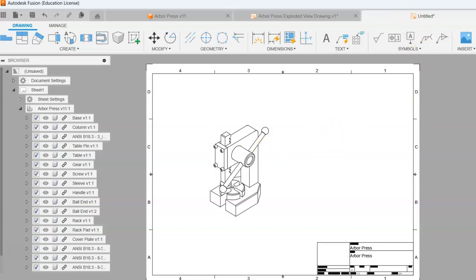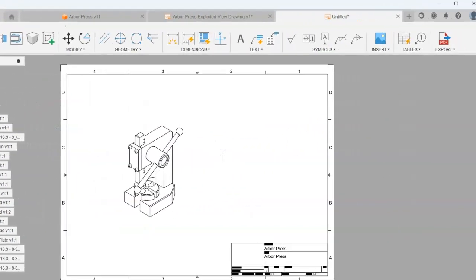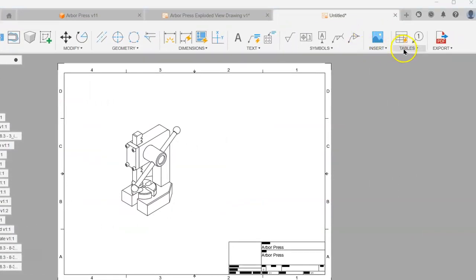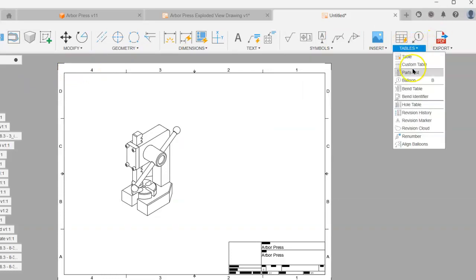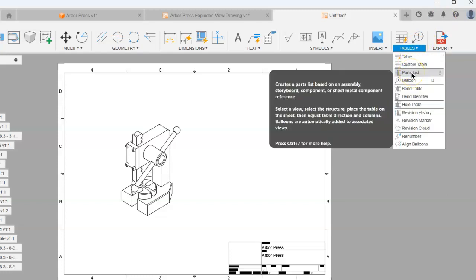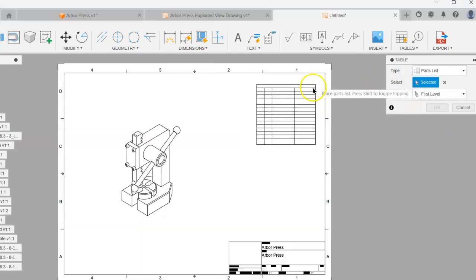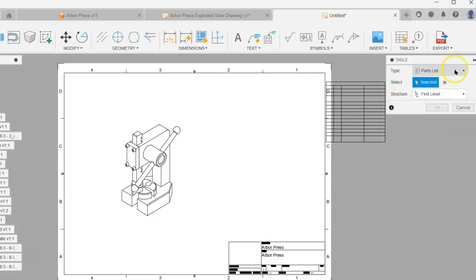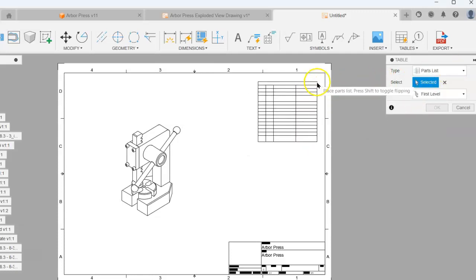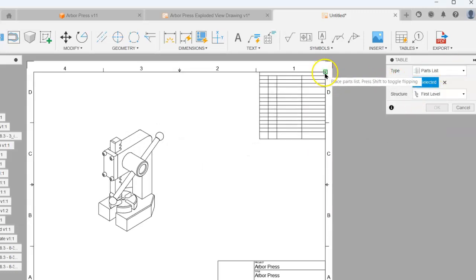The other thing that we will need to do with this is create what is called a parts list. So if we go to tables and you have an option for parts list, and you can put the parts list in the top right corner of the sheet.